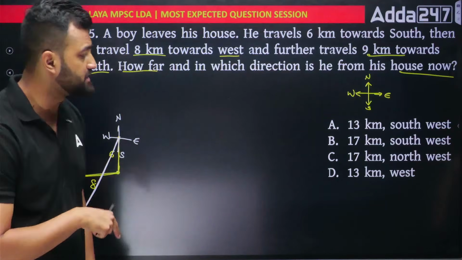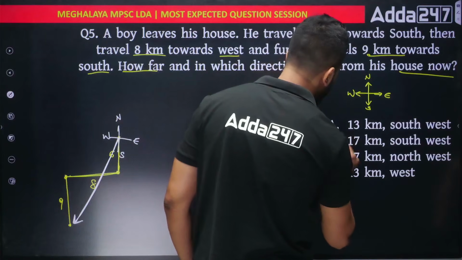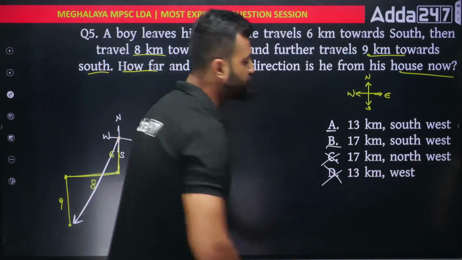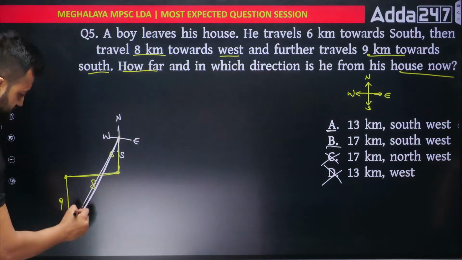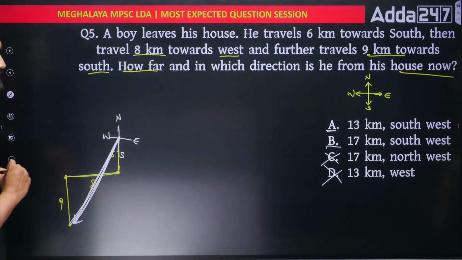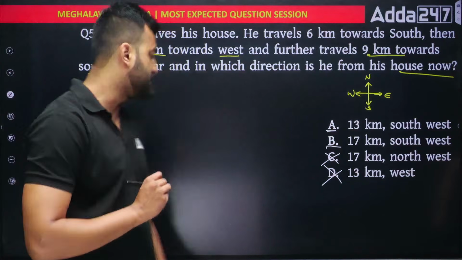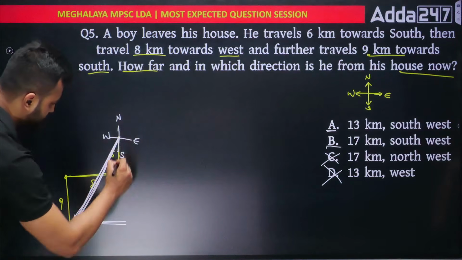But if you check the options, there are 2 options where we have southwest. That means it can be A or it can be B. C and D I can cancel. So I have to get the distance. Let's get the distance. Distance means always the shortest distance, this one. I want to find this distance. In order to get this distance, you have to make a triangle out here. So I can make a triangle like this. I'll draw a line like this and I'll draw a straight line like this.